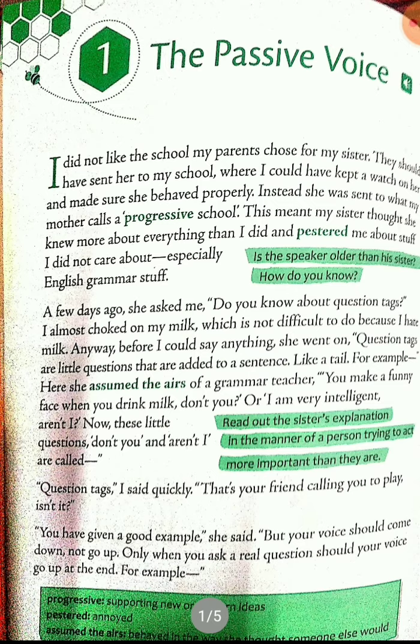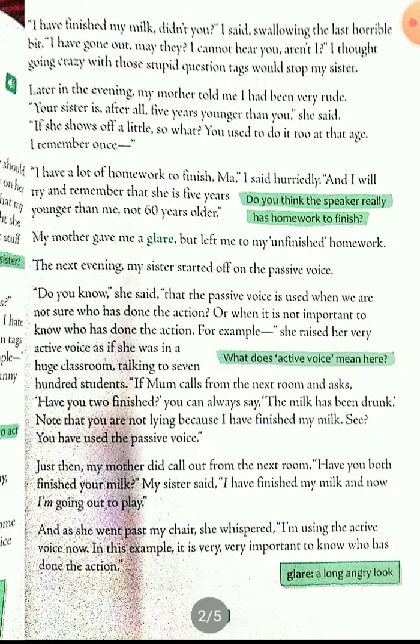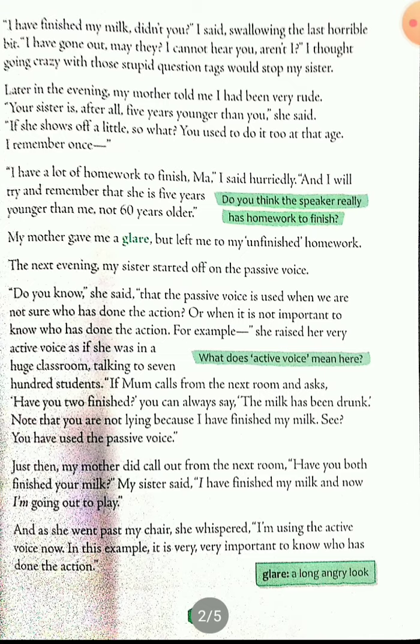And then she said, your voice should come down when you use a question tag, and your voice should go up only when you ask a real question. And then the narrator started using wrong question tags, thinking that those stupid question tags would stop his sister. Later in the evening, his mother told him that he had been very rude. After all, his sister is 5 years younger than him, and he too used to behave the same way when he was at that age.